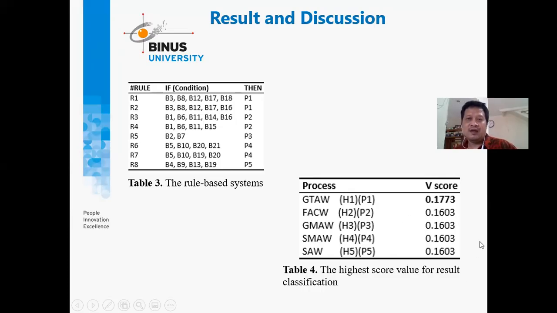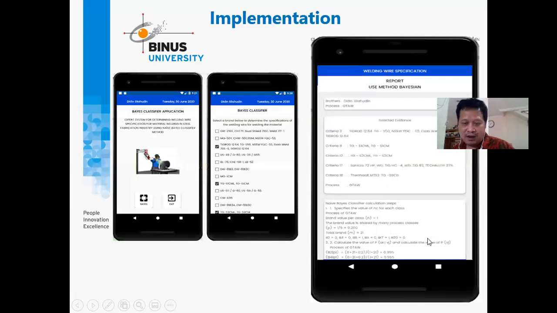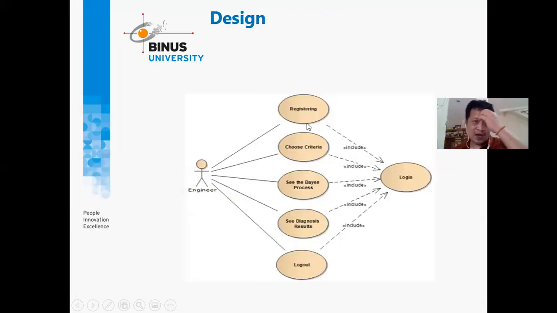So this is our use case diagram for the application on how to choose welding wire using the naive Bayes classifier. We use registration, of course. Before people use the application, they have to register. They choose the criteria and then see the best process, and they also see the diagnosis result. They can load code, and before using this application, they should log in first.